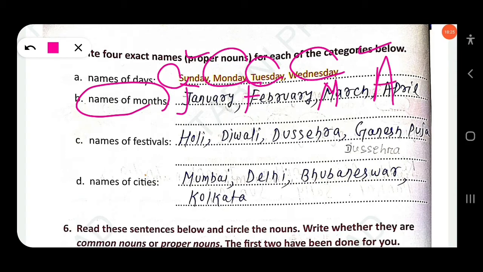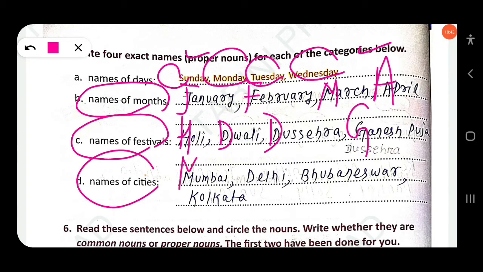April, A. Similarly, names of the festivals. Holi, H should be capitalized. Diwali, D should be capitalized. Dussehra, D should be capitalized. Ganesh Puja, G. The next one, names of the cities. Mumbai, M capitalized. Delhi, D should be written with a capital letter. Bhubaneswar, B. Then Kolkata, K. A proper noun always starts with a capital letter. Clear?